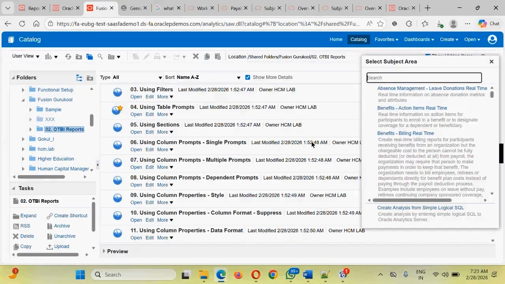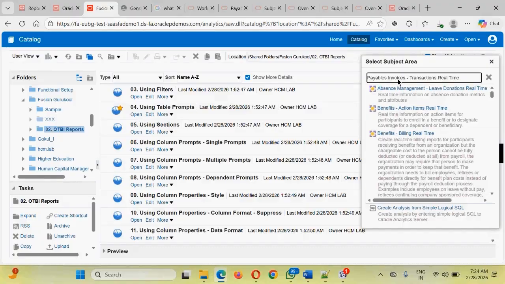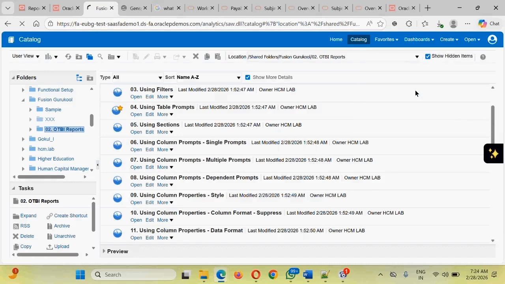The moment we click on analysis, we will get this small pop-up window which will list down all the predefined subject areas which have been provided by Oracle and for which we have the access. If the user who logs in has the access and is capable of seeing those particular subject areas, then only those subject areas will be displayed. Clicking on search, we are interested in this subject area, so we will be able to search for it. This is the subject area that we are interested in. Click on select for this subject area.